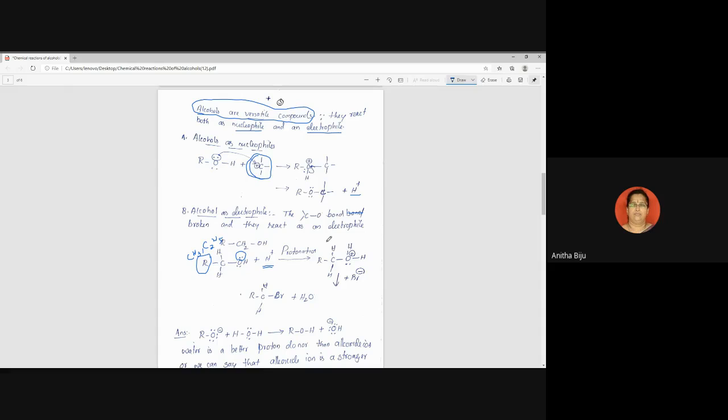Here you can write the name of this product: protonated alcohol. Alcohol, you know how to write. So this product is known under the name protonated alcohol.